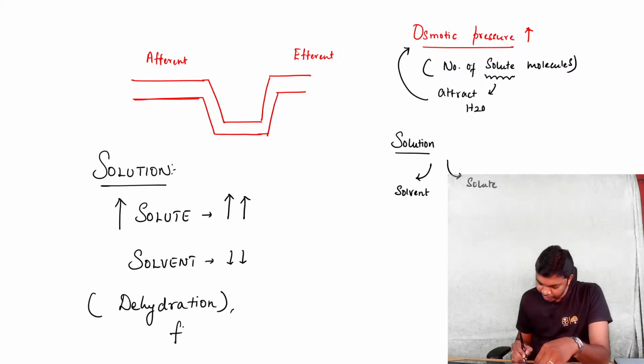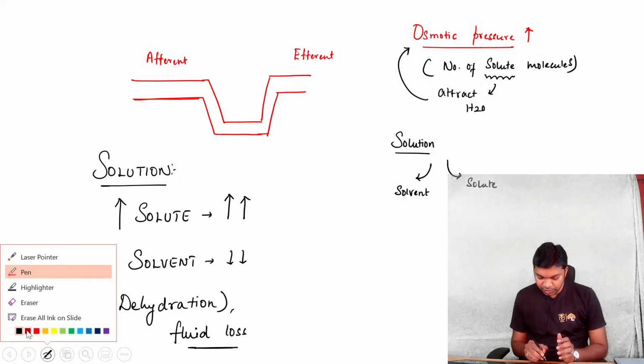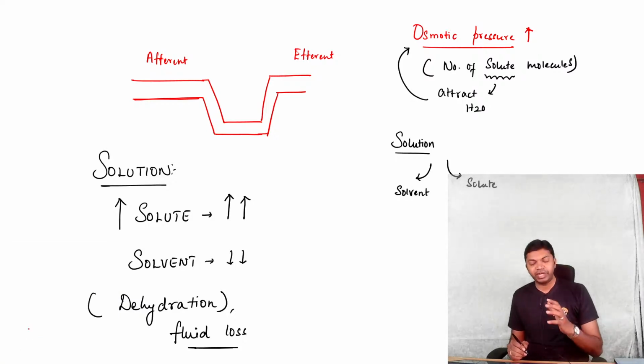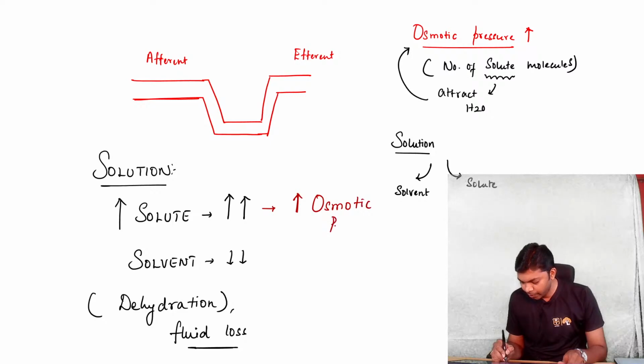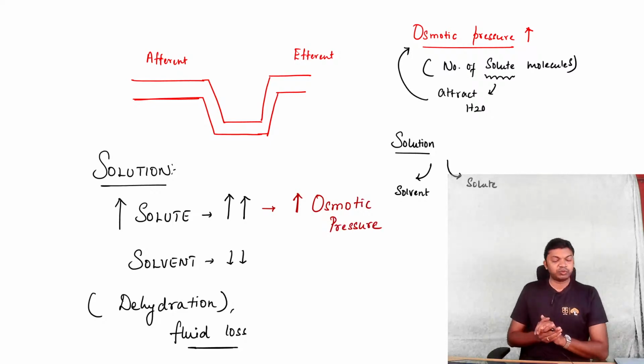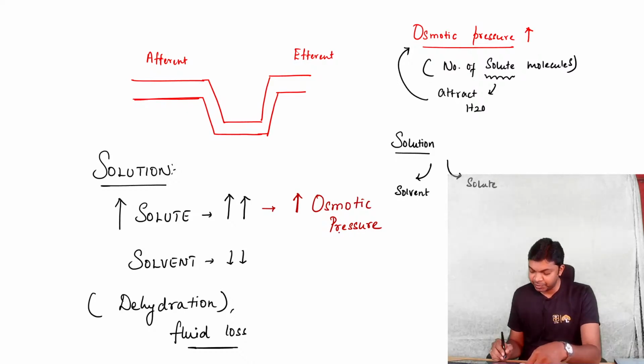Dehydration or any cases of fluid loss. The solvent is lost more than the solute. In such a case, when the quantity of solute is apparently increased relative to the solvent, there is going to be an increase in osmotic pressure.